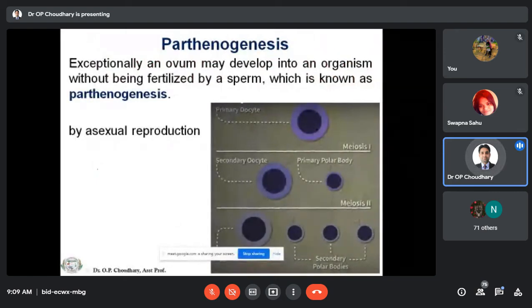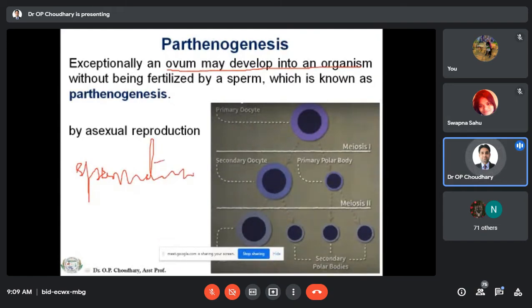There is one more terminology that is called parthenogenesis. I think you have already gone through it. Parthenogenesis is a condition in which, exceptionally, an ovum, with no fertilization, may develop into an organism. There is no requirement of the spermatozoa, and there is no requirement of sexual reproduction.